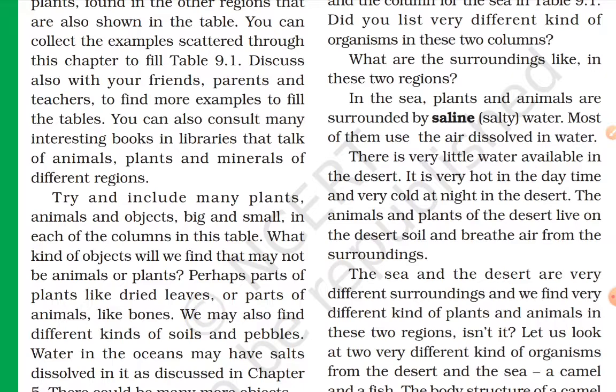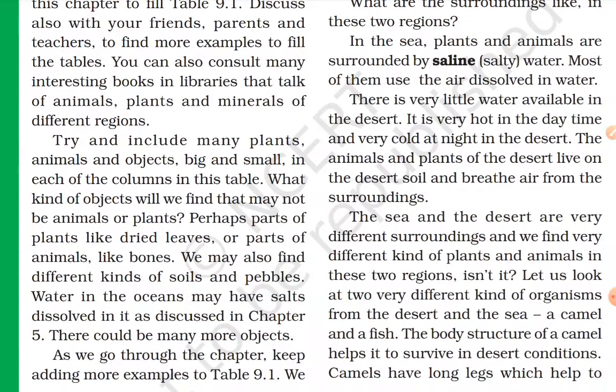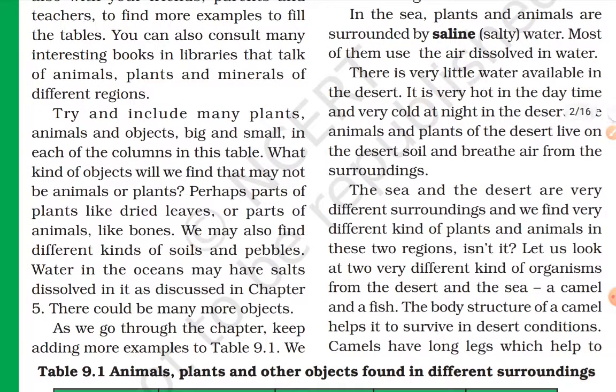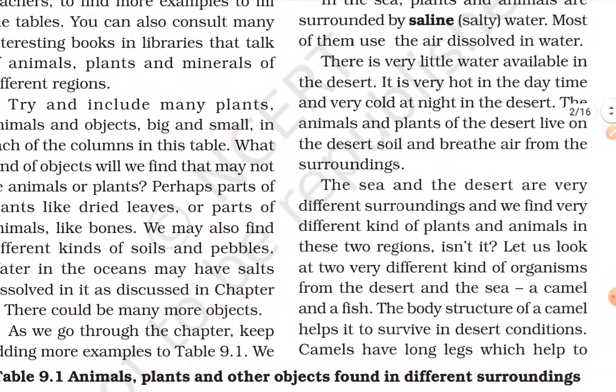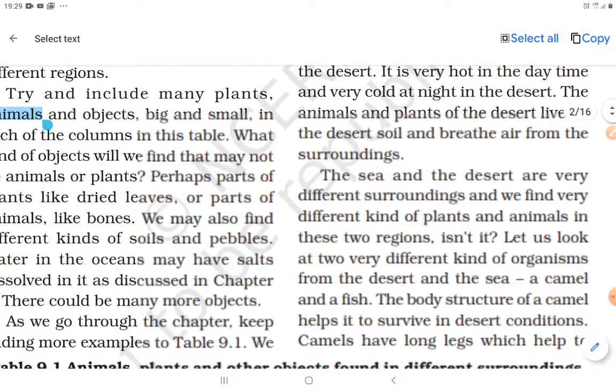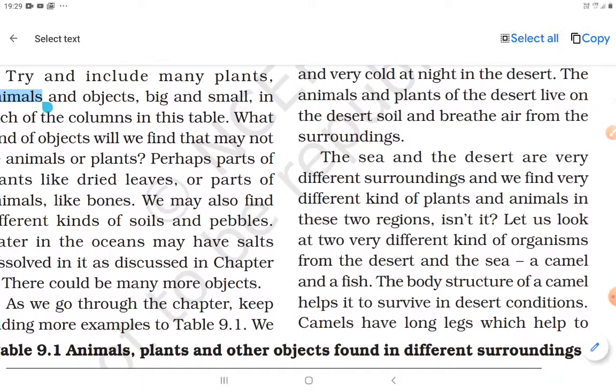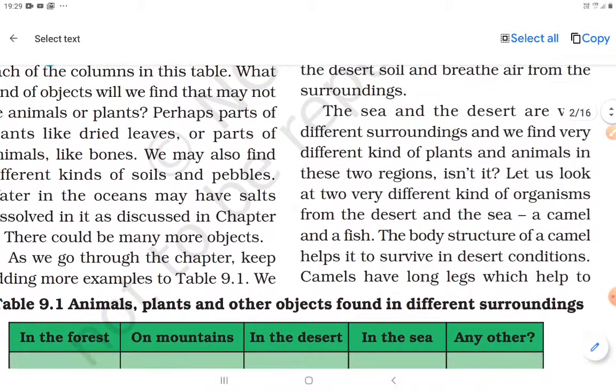The animals and plants of the desert live on the desert soil and breathe air from the surroundings. The sea and the desert are very different surroundings, and we find very different kinds of plants and animals in these two regions, isn't it? Every student who is watching this video knows this, that there are different kinds of plants and animals in different places. Let's look at two very different organisms from the desert and the sea. It is also giving us some examples: a camel and a fish.